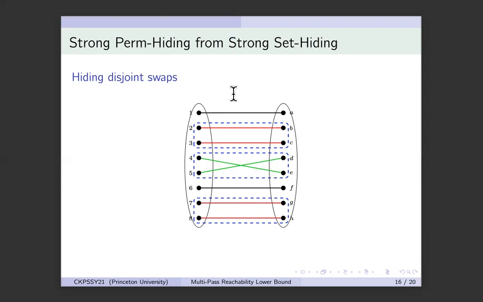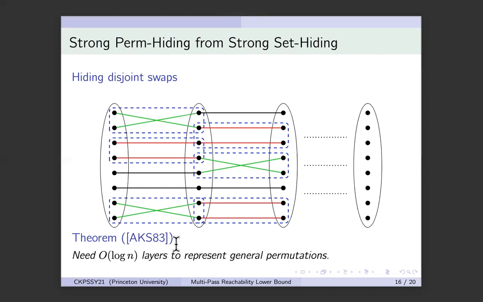For this, we rely on a theorem from ATS 83. This was phrased as a theorem on sorting networks. But in our language, what this means is that there exist log n layers like this, and a selection of disjoint pairs for each of the layers, like the blue rectangles, such that any permutation on n vertices, which is the size of a layer, can be written as a combination of either swaps or no swaps for each of the blue rectangles in all the layers.